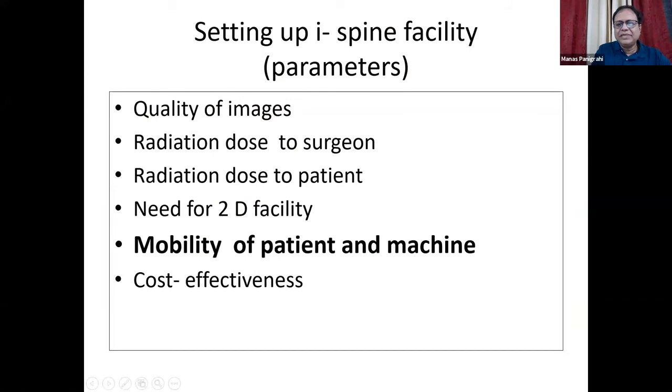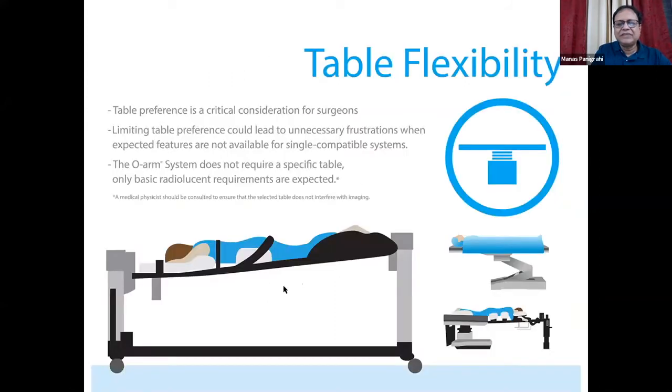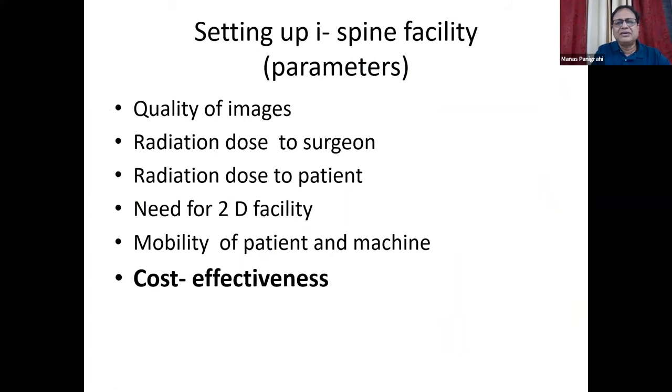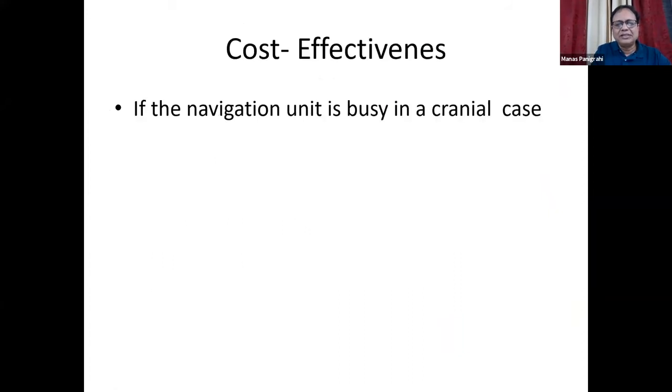Mobility of the patient. With this, one has to have a spine table that has better mobility. Both O-arm and ICT have good mobility, and C-arm has the best mobility, but it also has disadvantages. And the final thing is the cost effectiveness. Whether you use an O-arm or a CT, you need to use navigation.